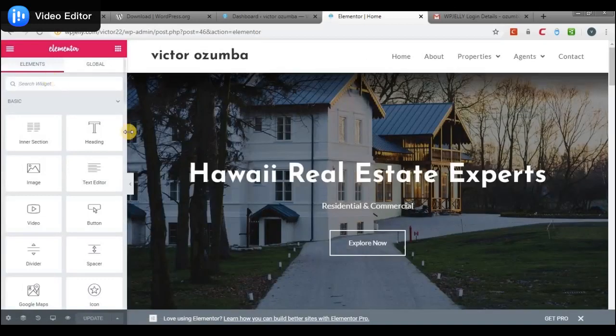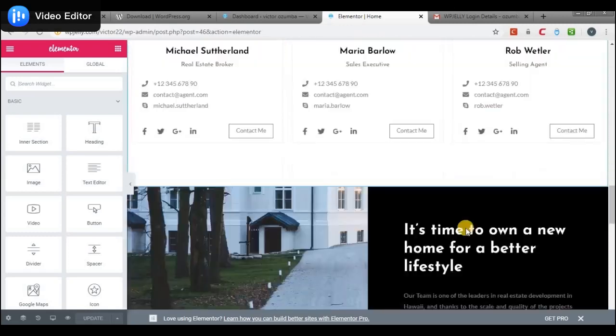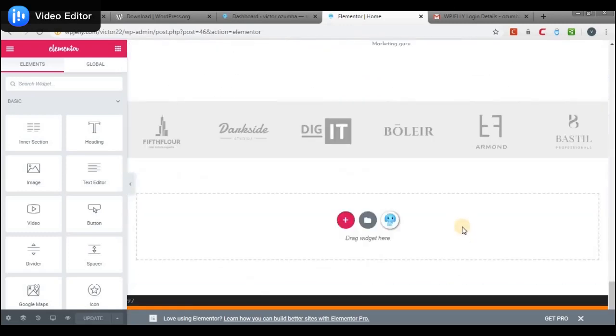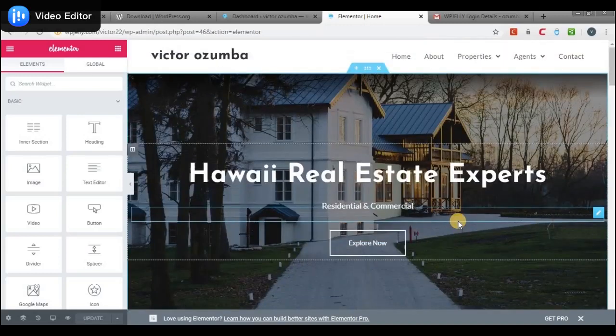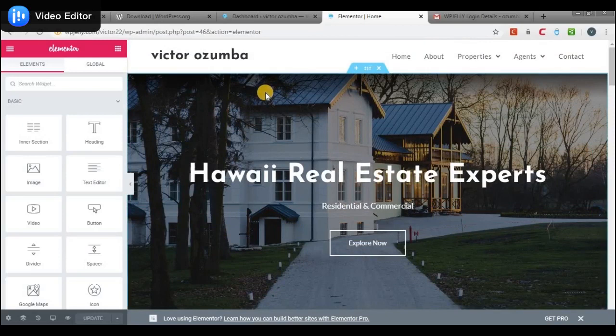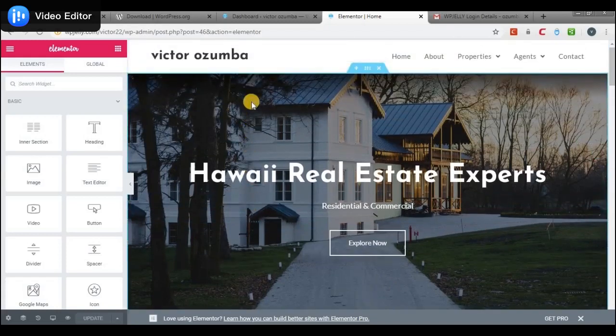Now, this is what the front page looks like. So I could change this website into anything I want. Now, let me show you. For instance, this is the first section we meet in the website after the menu bar. So what I could do here is I could change this. I could also change the background image.